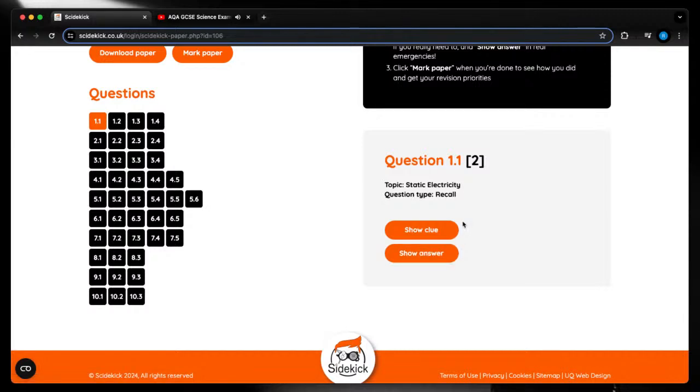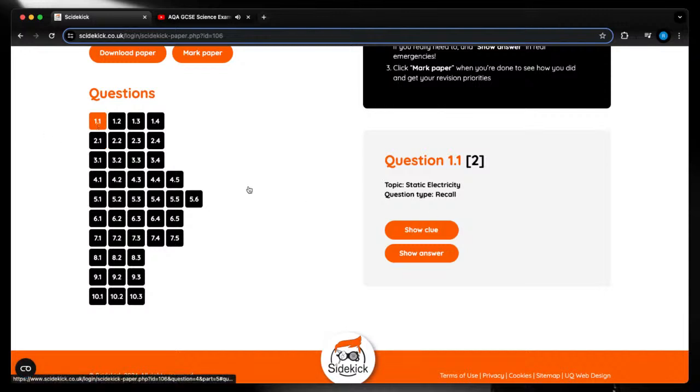When you're working through a paper, what normally happens is you get stuck on a question. Like, I can't do that, I just can't remember that. Instead of just skipping it or having a guess, what Sidekick does is help you by training your brain and giving you clues and hints, or maybe giving you an idea of how to structure your answer a bit better.